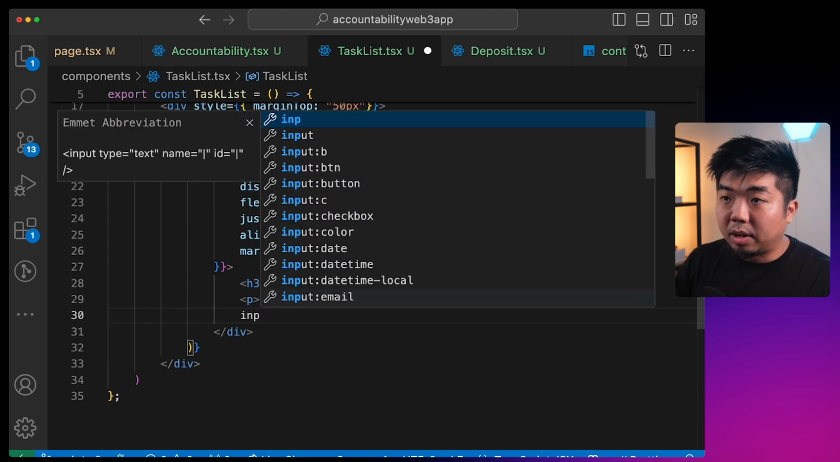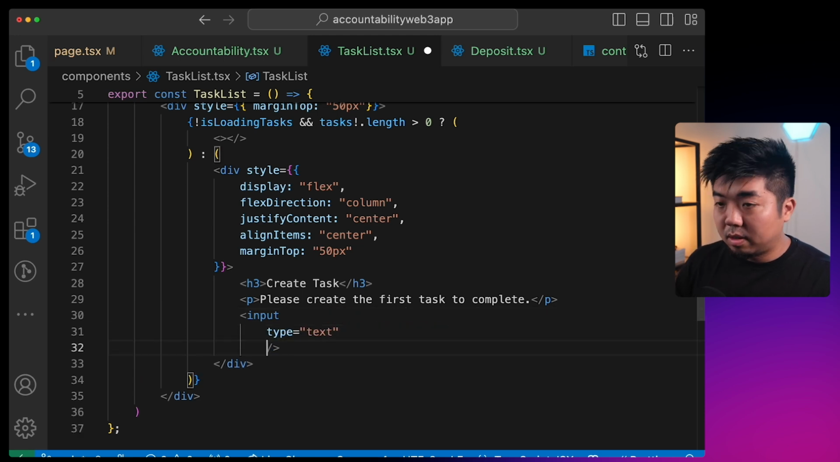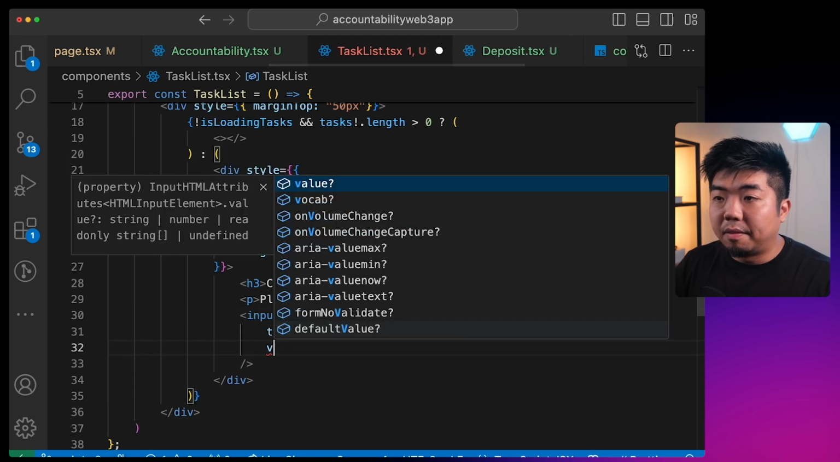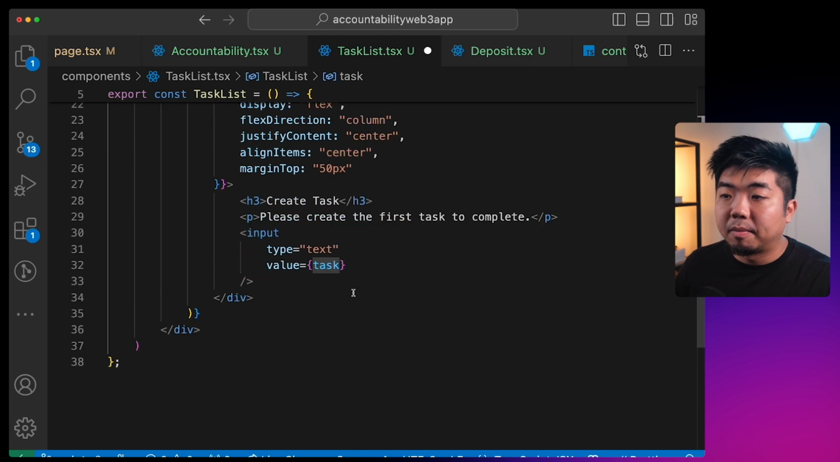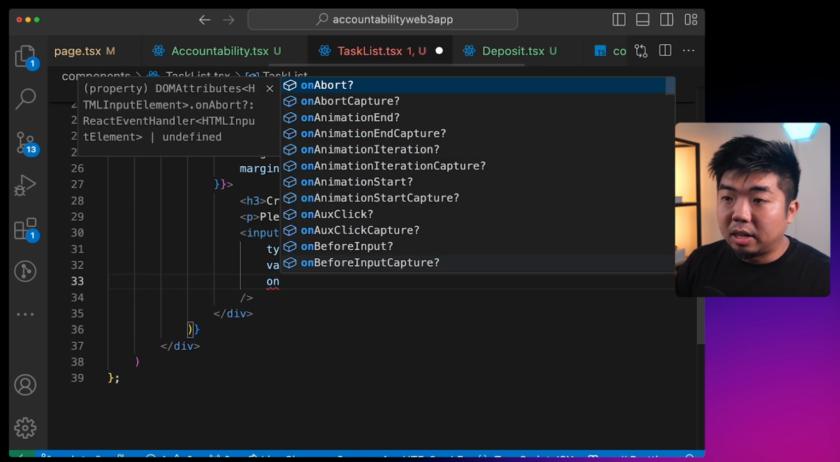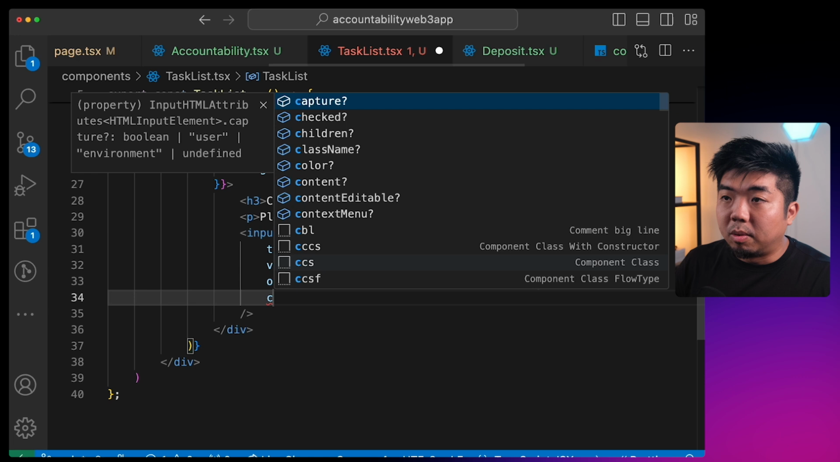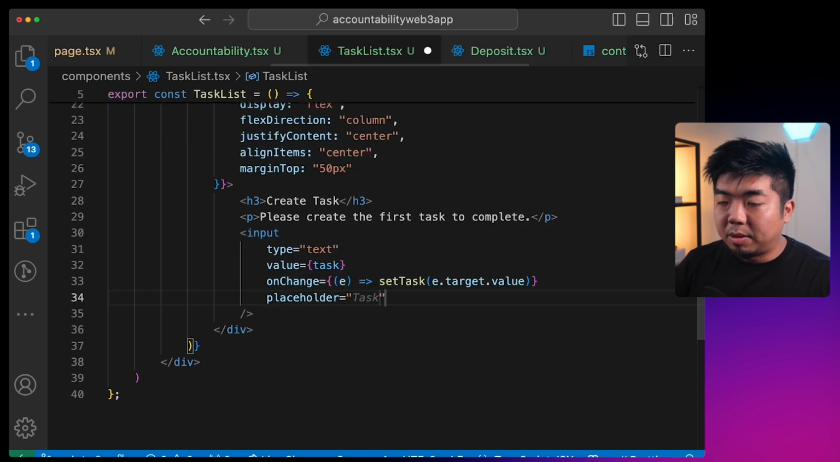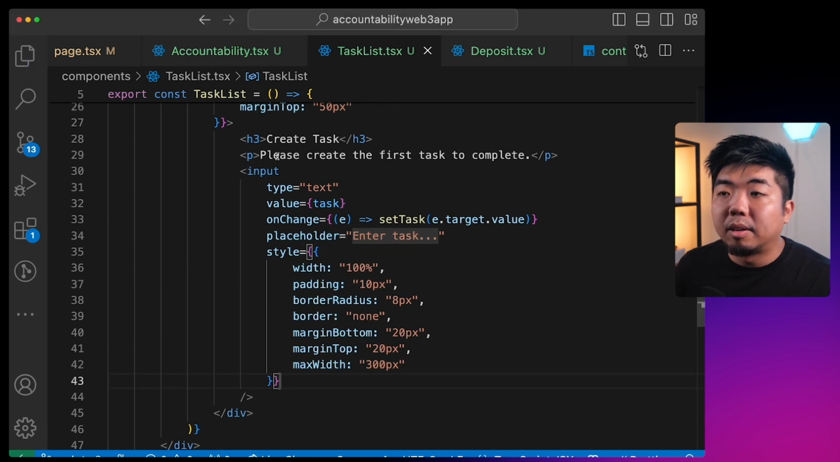And then in here, we're going to create an input. This is going to be text. We're going to set the value here to our task variable that we created up here. And we'll set the onChange here to set the task to the value that is in the input. We'll set the placeholder here to something like enter task. And then we'll give this some styling right over here.